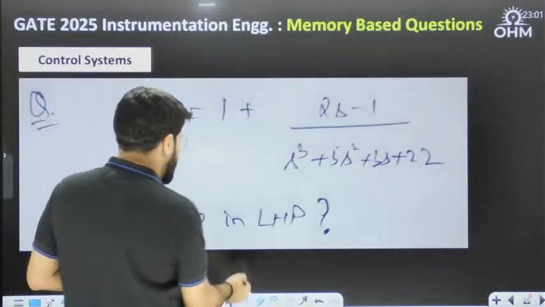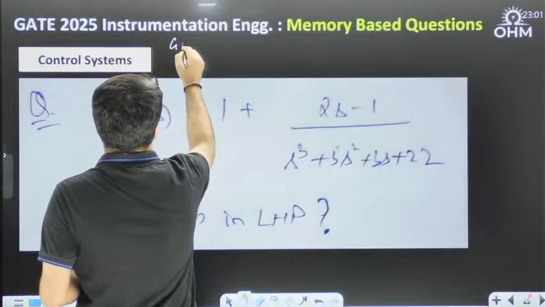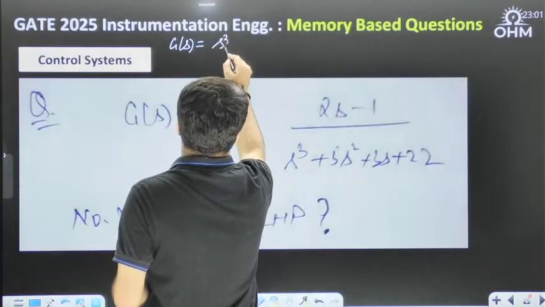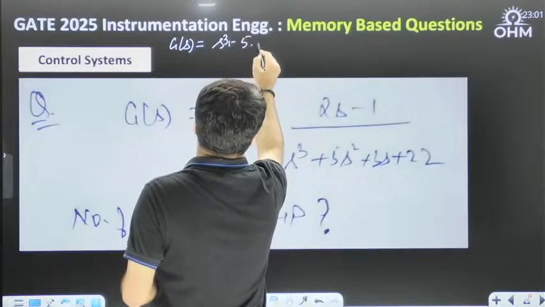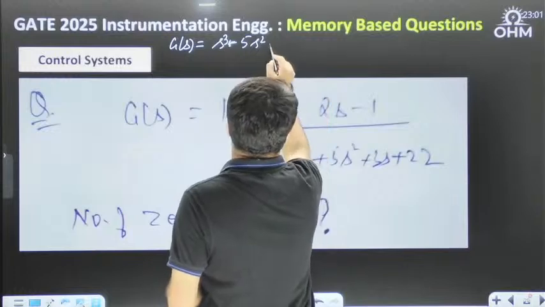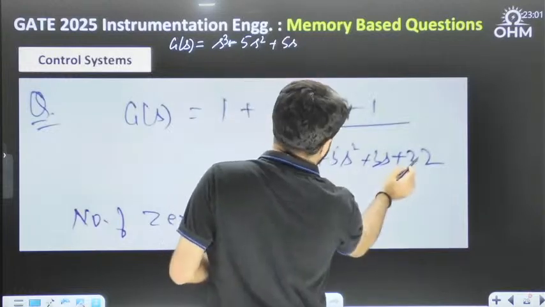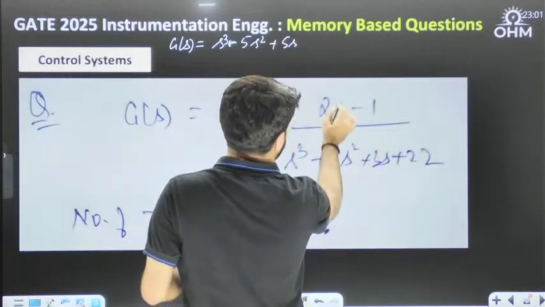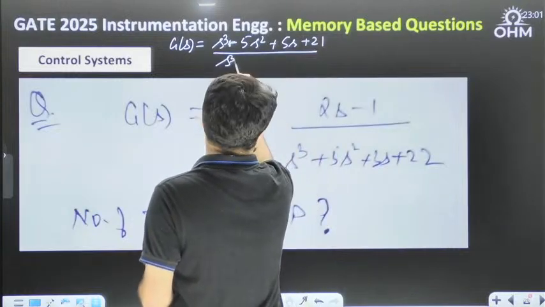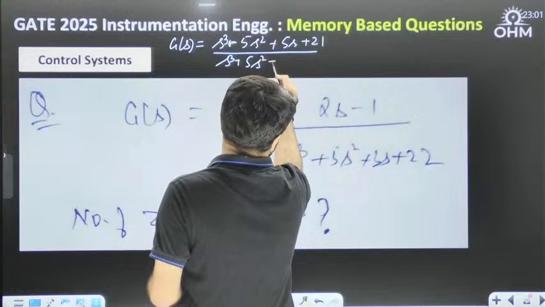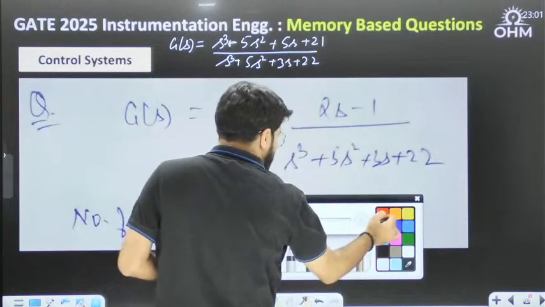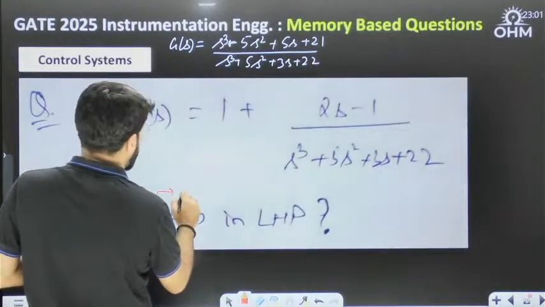So when you simplify this G(s), it will become s cube plus 5s square, then plus 3s plus 2s, so total 5s, and plus 22 and minus 1, so plus 21, divided by s cube plus 5s square plus 3s plus 22. Now if you want the zeros, that means there is a cubic equation.